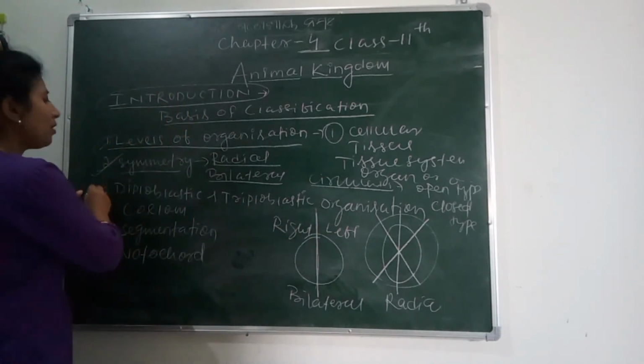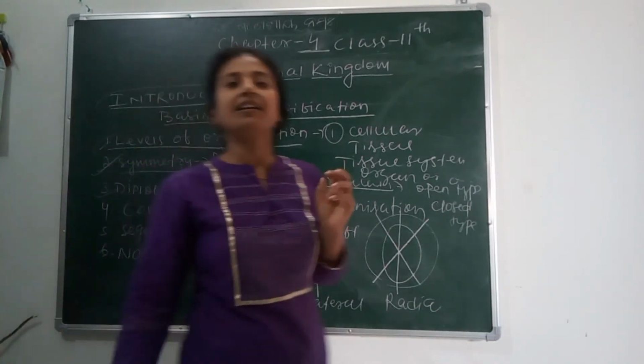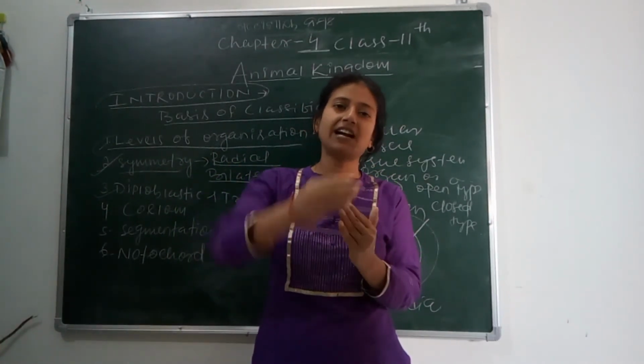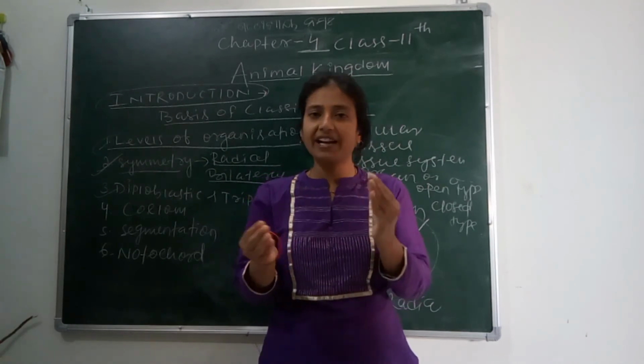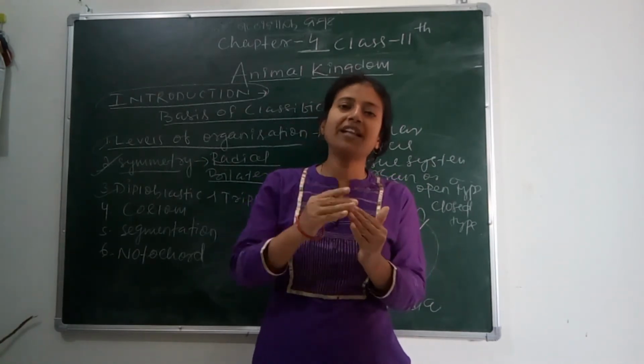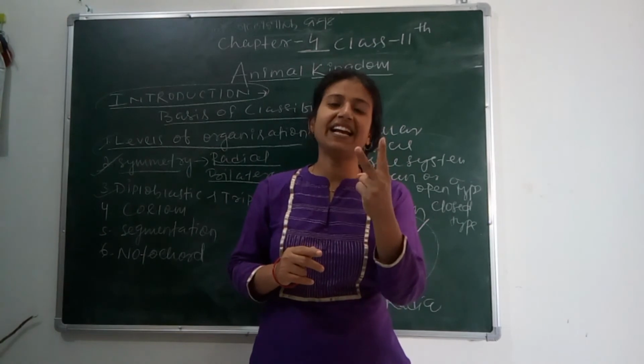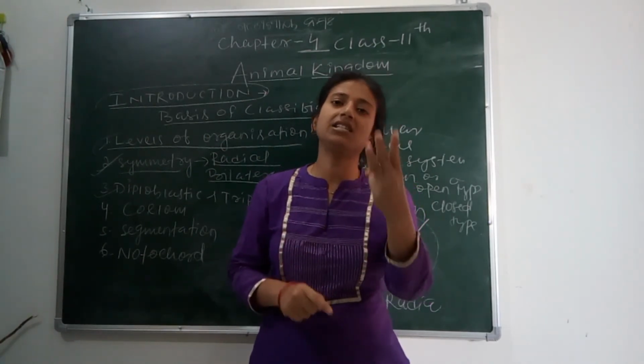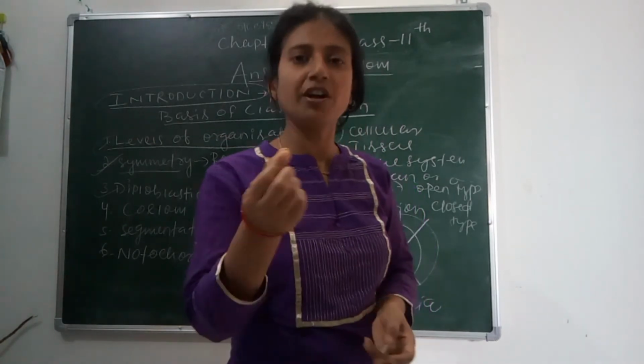So next is diploblastic and triploblastic. Here, when an embryo is formed inside the mother's body, the germinal layers start forming. When the organism has two germinal layers, that is called diploblastic, and if the organism has three germinal layers, that is called triploblastic.